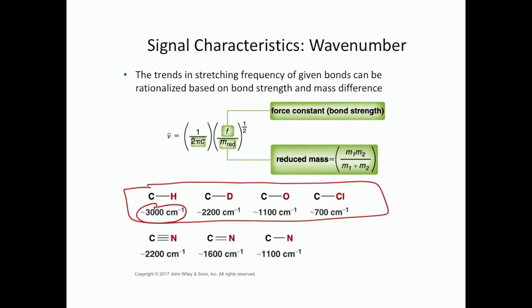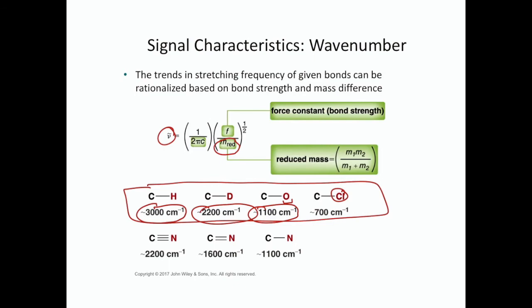When we convert the H to a deuterium, so we're getting a heavier atom, that wave number decreases. When we go to an even heavier oxygen atom, again, that decreases. And then when we go to the heavier chlorine, again, it decreases, because we're essentially increasing the number in the denominator, which is going to make that wave number smaller.